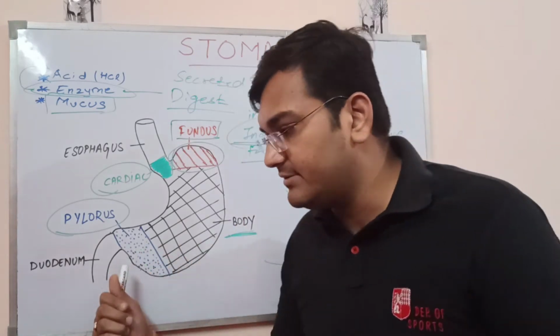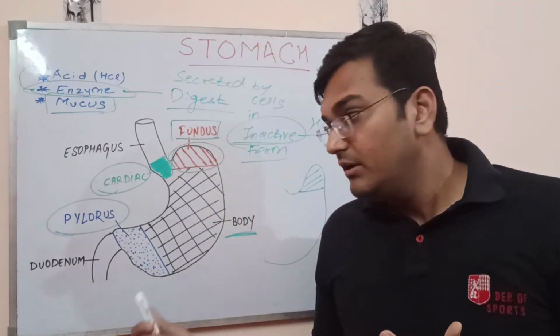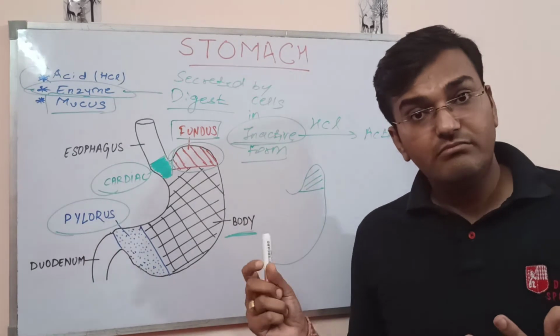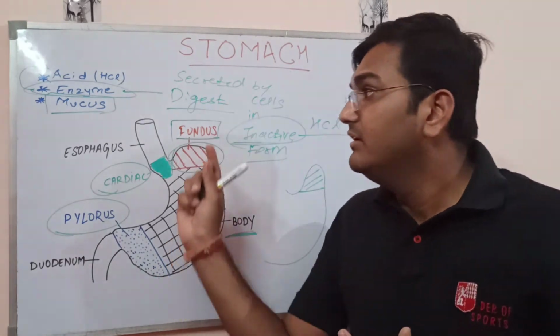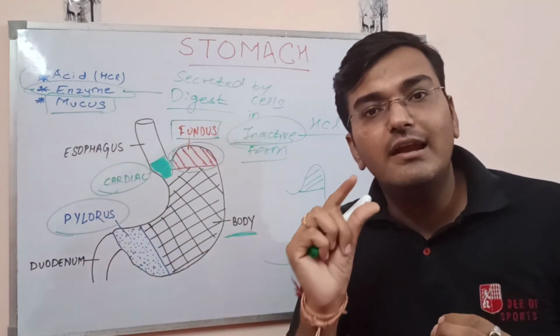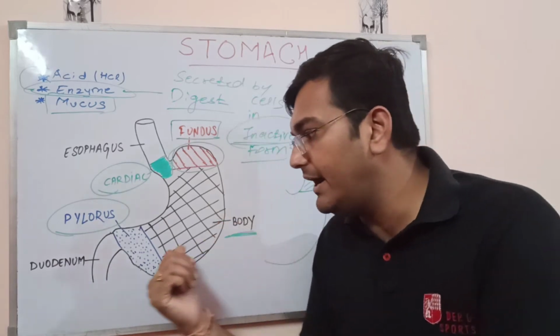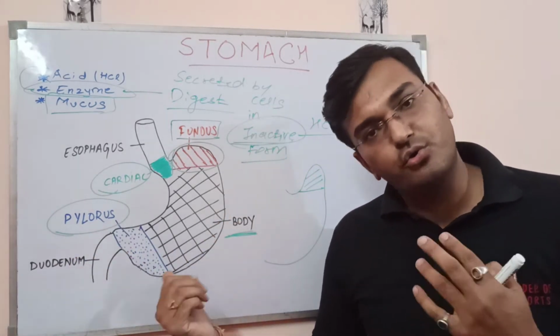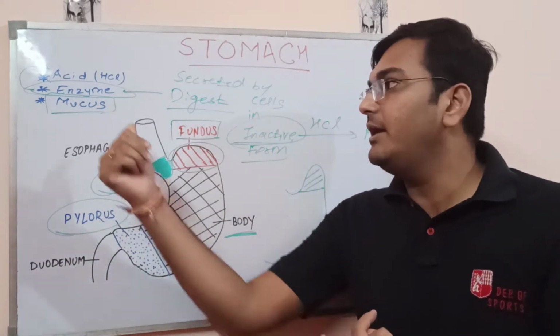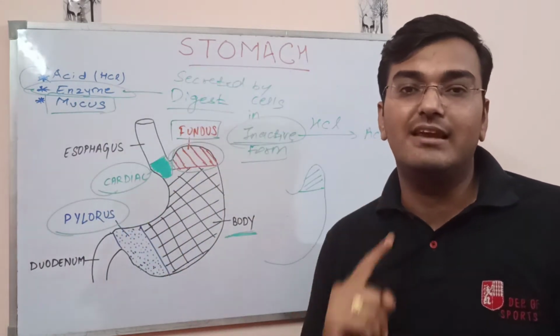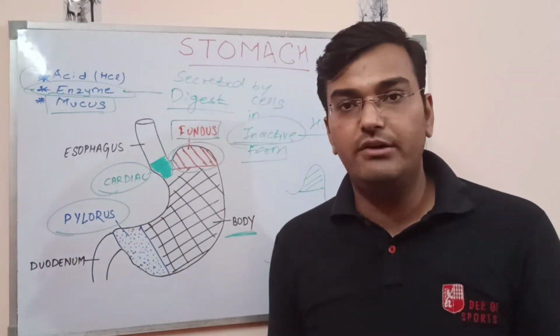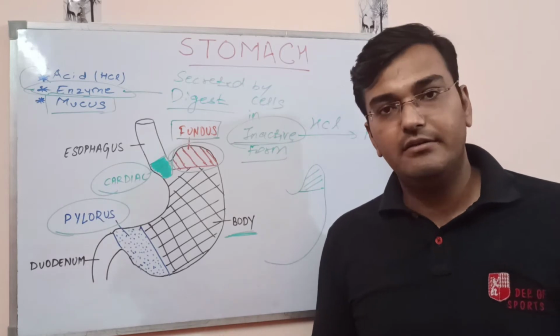Now, in the last region, the pylorus region, yes, the enzymes would be required in a lesser quantity because it's a kind of passage once again. True? Less enzymes means less hydrochloric acid, because there is no need for hydrochloric acid, right?